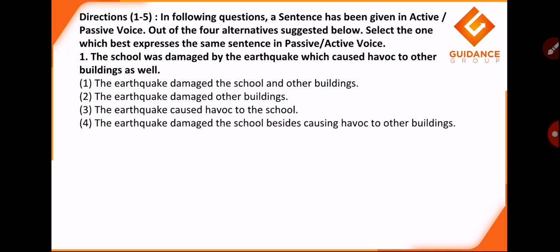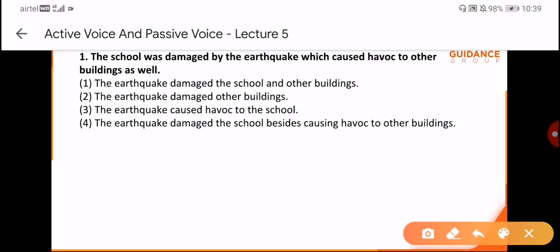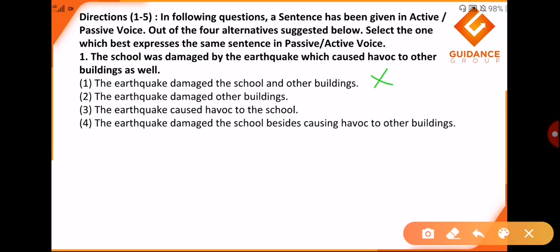Now in this case let us see the first option. It says the earthquake damaged the school and other buildings. It says it only damaged the school and it caused havoc, so it changes the entire meaning. So I would say the first is the wrong answer. Second, the earthquake damaged other buildings. It only talks about other buildings, so we will eliminate this also. The third one says the earthquake caused havoc to the school. It did not cause havoc to the school. Actually, it damaged the school and it caused havoc to other buildings. So even the third is wrong. Isn't it quite simple, students? By simple elimination, we know that first, second, third are not the answers.